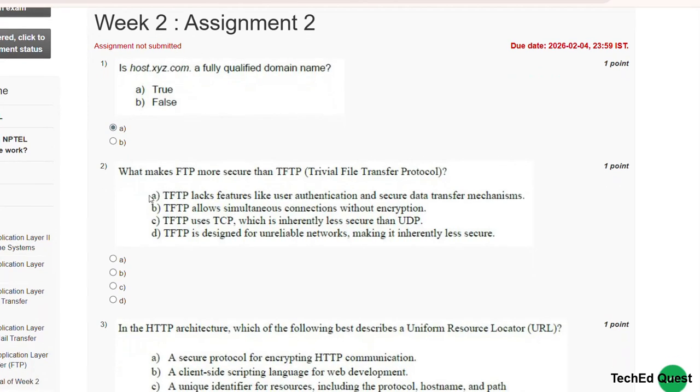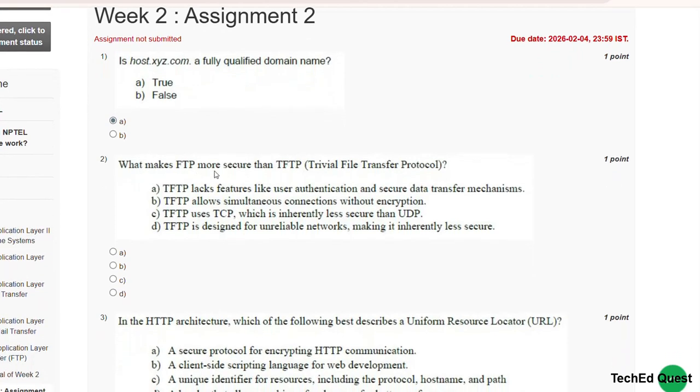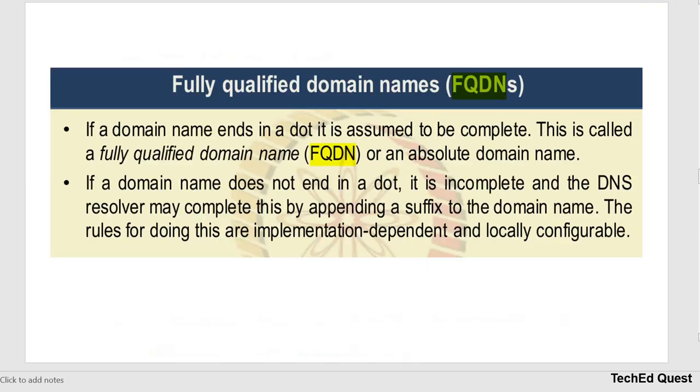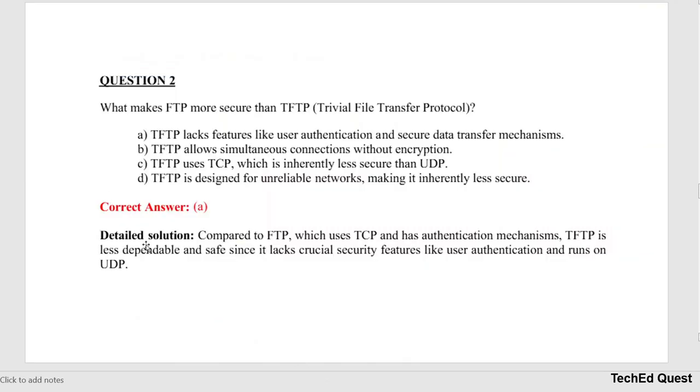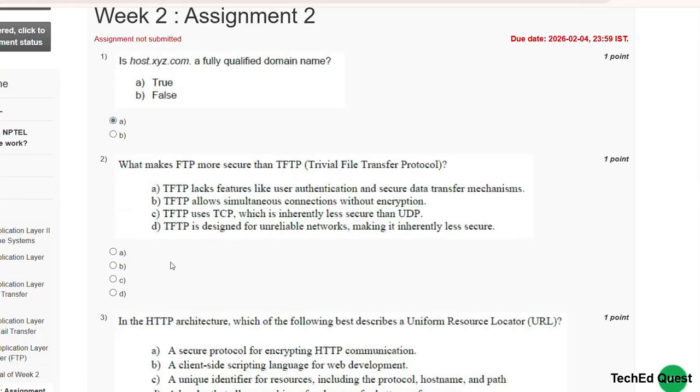Second question, what makes FTP more secure than TFTP? Let's see the explanation. The correct option is A, TFTP lacks features like user authentication and secure data transfer mechanisms. So the correct answer for question 2 is A.